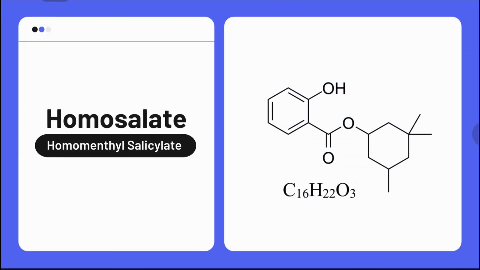Homosalate can protect the skin from UVB. It is classified as a salicylate substance. People who have allergies to aspirin or salicylic acids can also have allergies to this substance. Homosalate is related to hormone disruption, and it may enhance the absorption of pesticides.